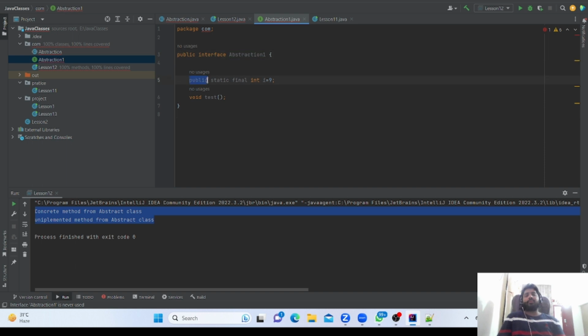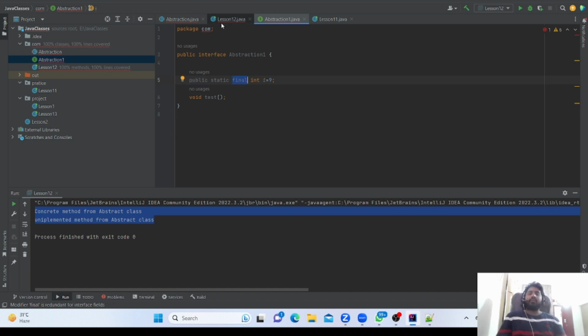Public is important because if it is private it cannot be accessed outside. If it is default, it cannot be accessed outside of the package. So that is why it is made public by default. And final means we cannot change the value of this, so for that reason it is made final.